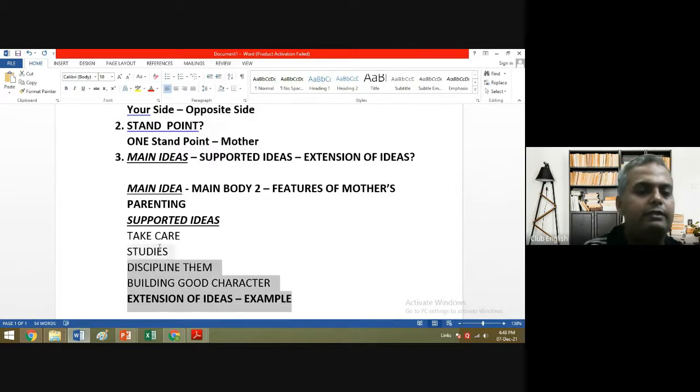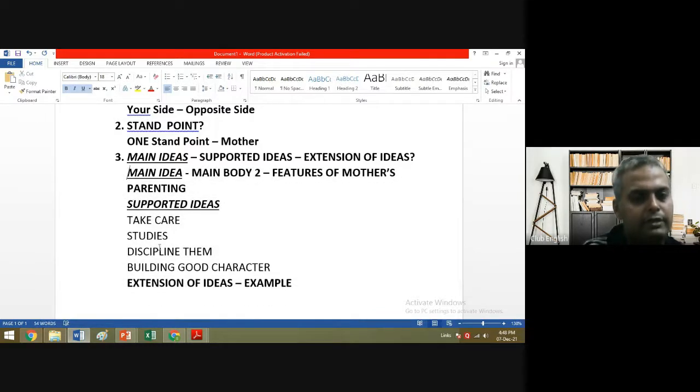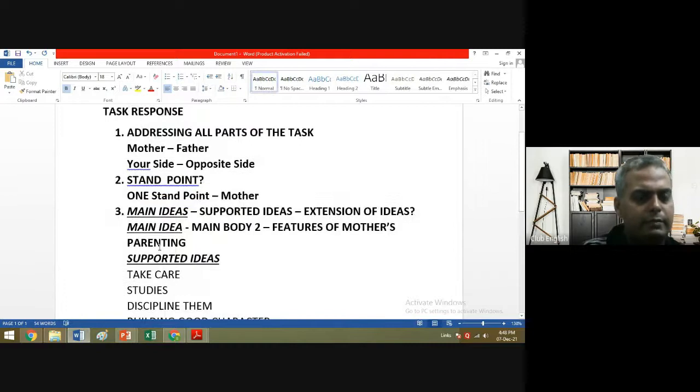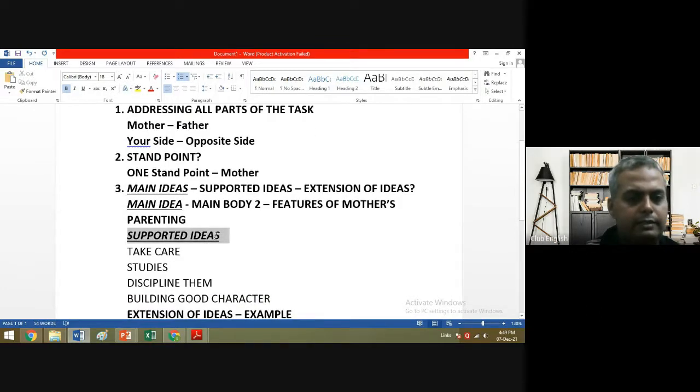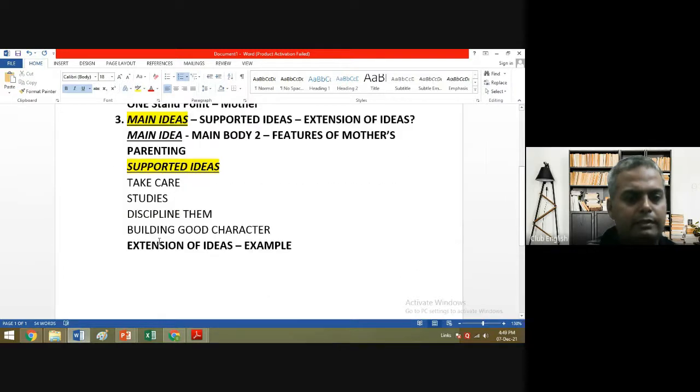After writing these three things, your paragraph will be closed. That means main body 2 or main body 1 will get closed. So this is the third element which is required in task response. If you do it correctly, all the things are good. You have written all the parts of the essay. You have addressed all the parts. You have maintained a very good standpoint. And then further you are writing main ideas, then supported ideas, then extension of ideas. Then you'll get your score.